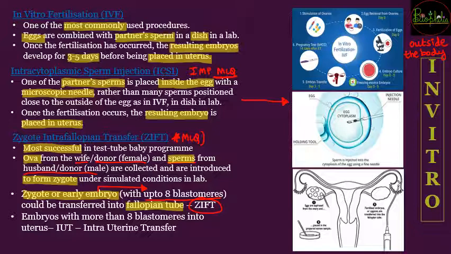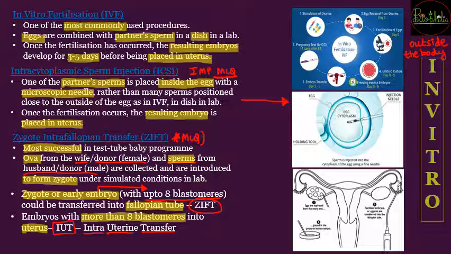If it is kept for a long time, that is, if the embryos pass the 8 blastomere stage, meaning they have more than 8 blastomeres, then they would be transferred into the uterus. Instead of the fallopian tube, it is transferred into the uterus, and the name of the technique changes, that is intrauterine transfer. So that is IUT.